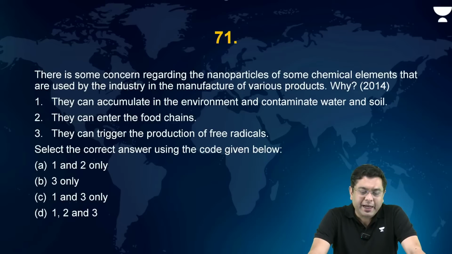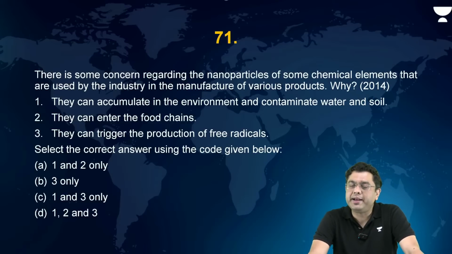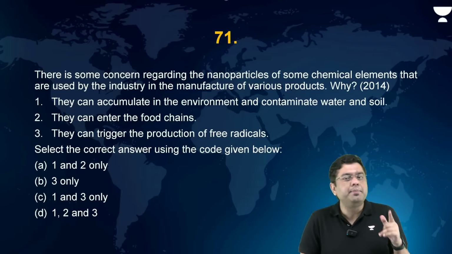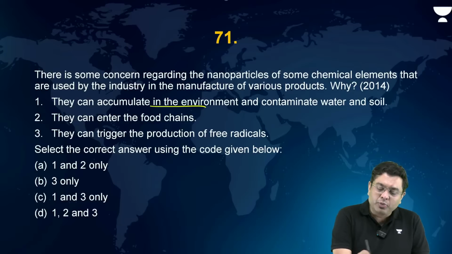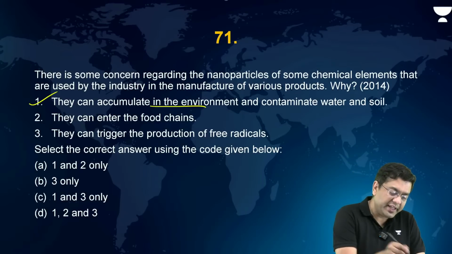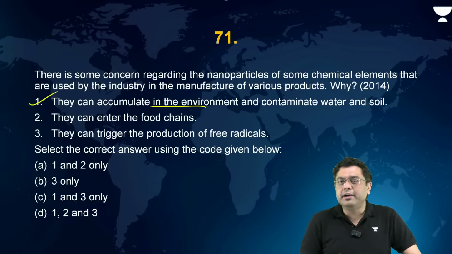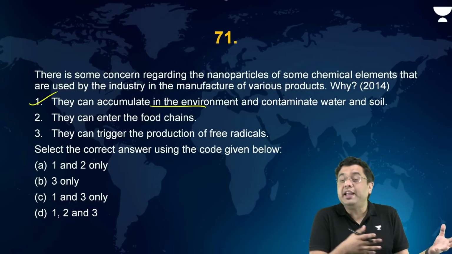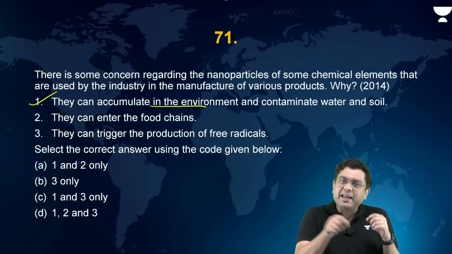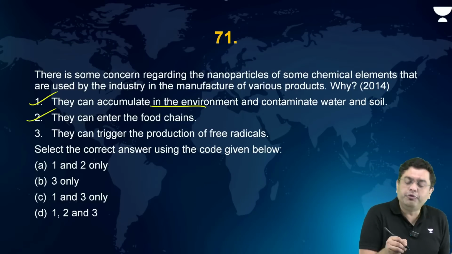Now, there is some concern regarding the nanoparticles of some chemical elements that are used by industry in the manufacture of various products. Why? This again follows the simple principle of bioaccumulation and biomagnification. They can accumulate in the environment and contaminate the water and soil. Yes, they can. They can enter the food chain. Obviously, if they accumulate in the environment, and they are nanoparticles, they can easily penetrate and enter the food chain.